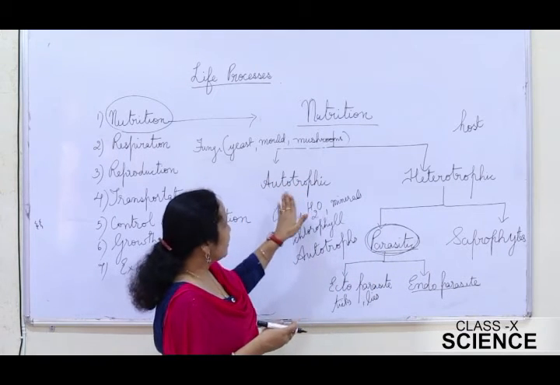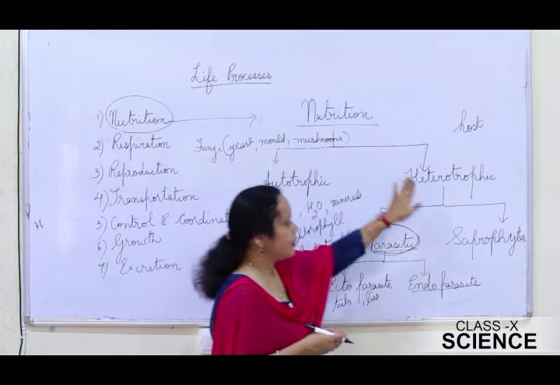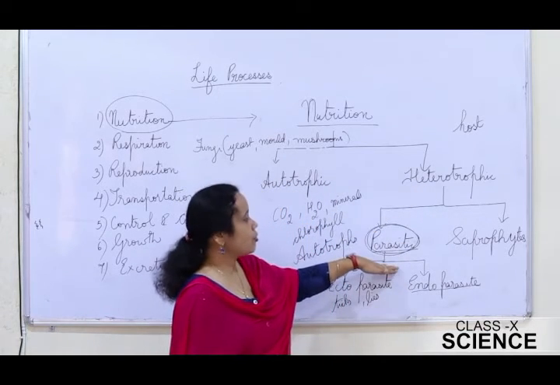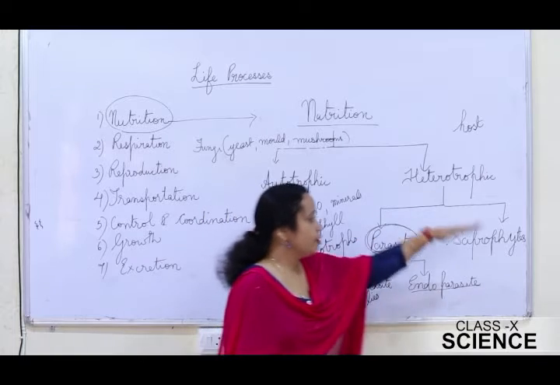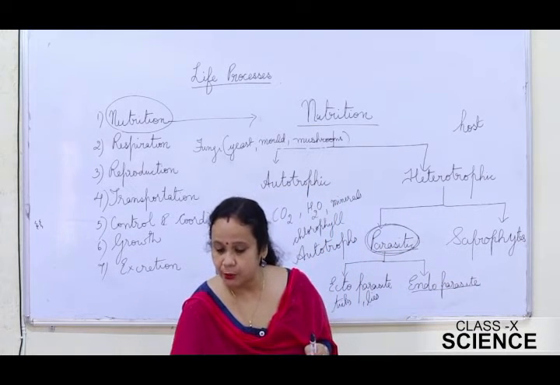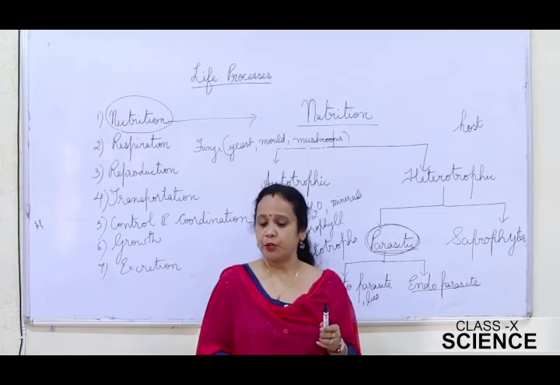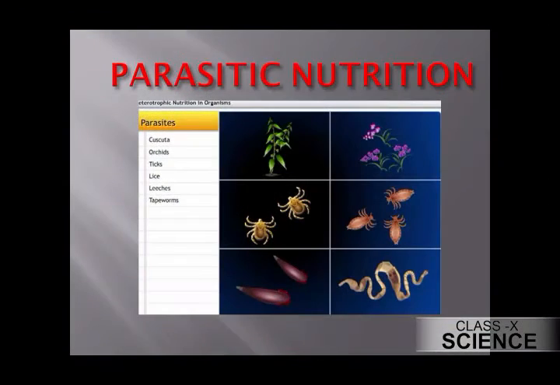So these are the different types of nutrition. Autotrophic nutrition we saw, heterotrophic nutrition we saw, under heterotrophic nutrition we saw parasitic mode of nutrition, we saw saprophytic mode of nutrition. Just see the slide, students. This is for the parasitic mode of nutrition. You have the cuscuta, you have orchids, you have ticks, lice, leeches, tapeworms, etc. Example of ectoparasite, I said leeches and ticks. Ticks quite familiar. You have lice on your hair, isn't it? So those are ectoparasite. Even the animals' bodies have ticks. Those are ectoparasite. But the tapeworm, roundworm, etc., which are inside the body of the host, those are endoparasite.